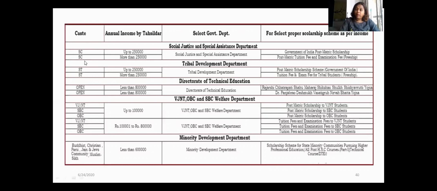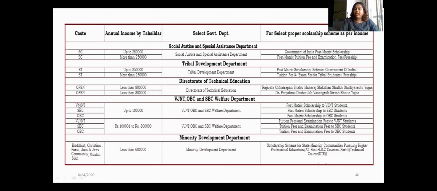If you are from the SC category and your annual income certified by the Tahsildar is more than 2.5 lakh, then from the same department but under a different scheme, that is post matric tuition fee and examination fee, that is freeship, you are eligible for the scholarship. Obviously, the amounts of scholarship will be different.